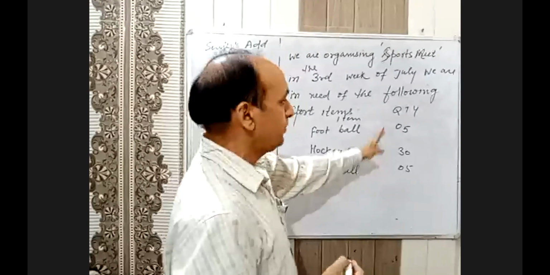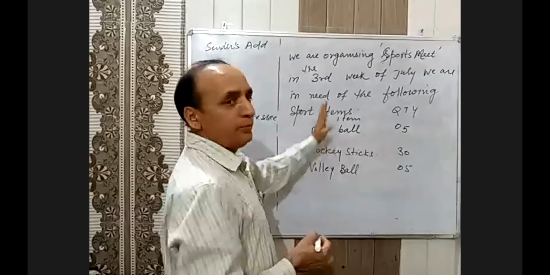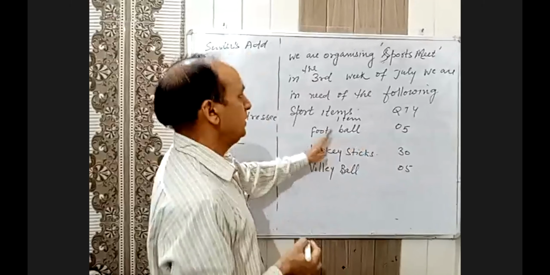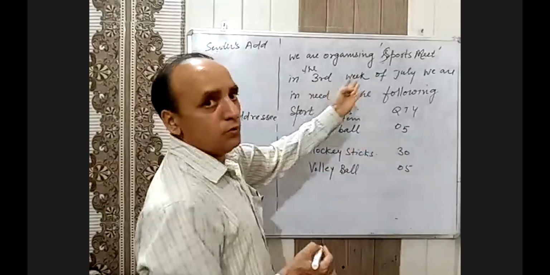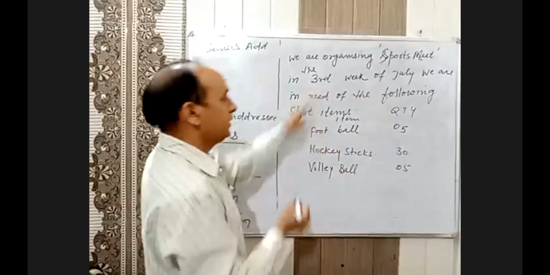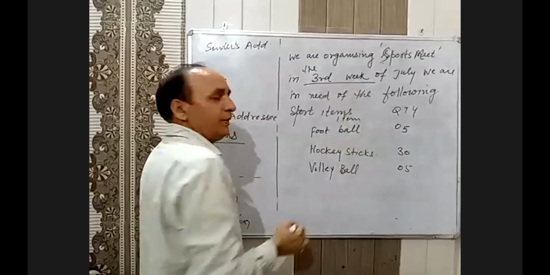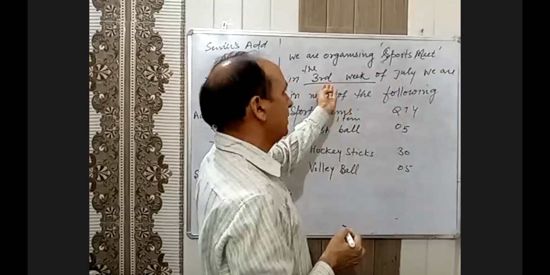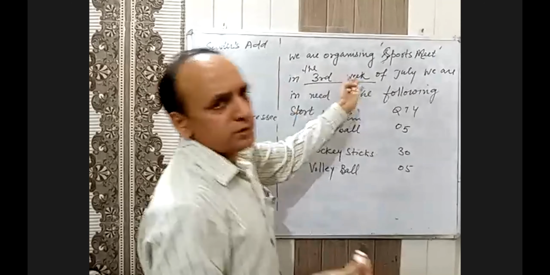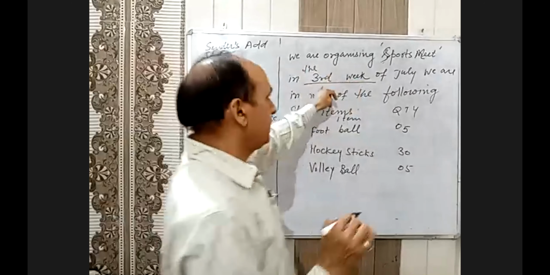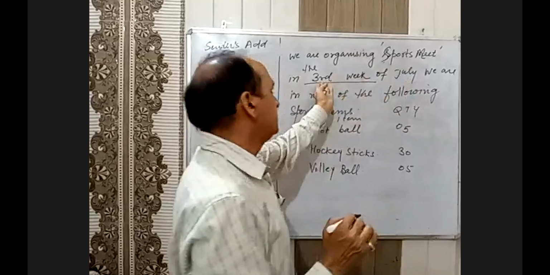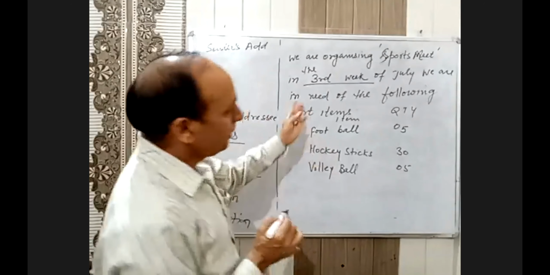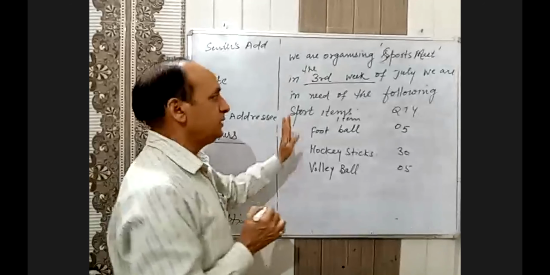Brand also, if you want a particular brand. Kindly pack it properly to avoid any sort of damage and send it as soon as possible. You want the items received after, you can write the date, after 15th June or 15th July, because we are organizing in the third week. Third week means it may be after 15, 16 only. So you can write here, items received after 15th July will not be accepted. बिल्कुल accept नहीं होंगे. You are giving the item.